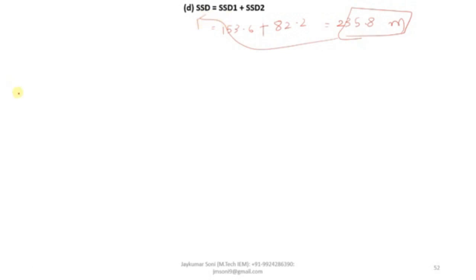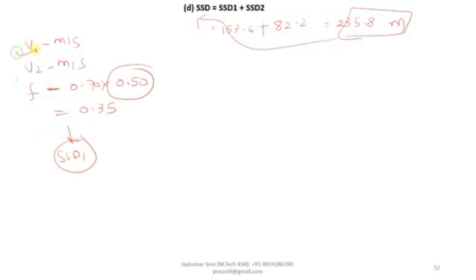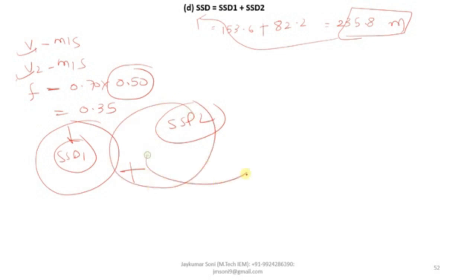Okay. What we have done in this example is we have converted V1 into meter per second, V2 into meter per second, and F into 0.50 as the brake efficiency is 50 percentage, converted F into 0.35, calculated SSD1 with consideration of V1 value, calculated SSD2 with the consideration of V2 value, and then we have added both these values in order to get the value of SSD. So this is how the concept of SSD1 and SSD2 can be understood.